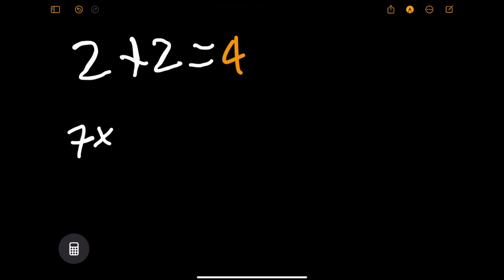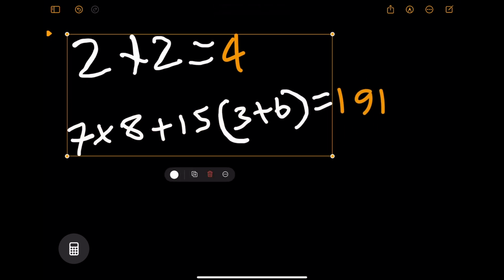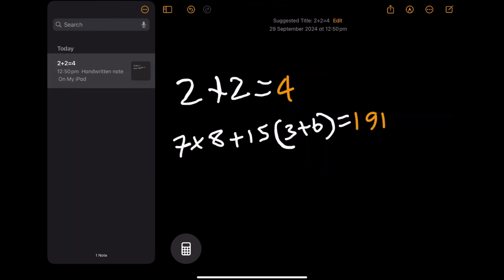You can do something a bit more complicated, like this: 7 times 8 plus 15, and then in brackets 3 plus 6. And again, you'll see this is solved really quickly. You can also resize the handwriting by using these dots around the sums. Here in the history column on the left, you'll see it's written, and you can copy and paste this or share it, whatever you need.